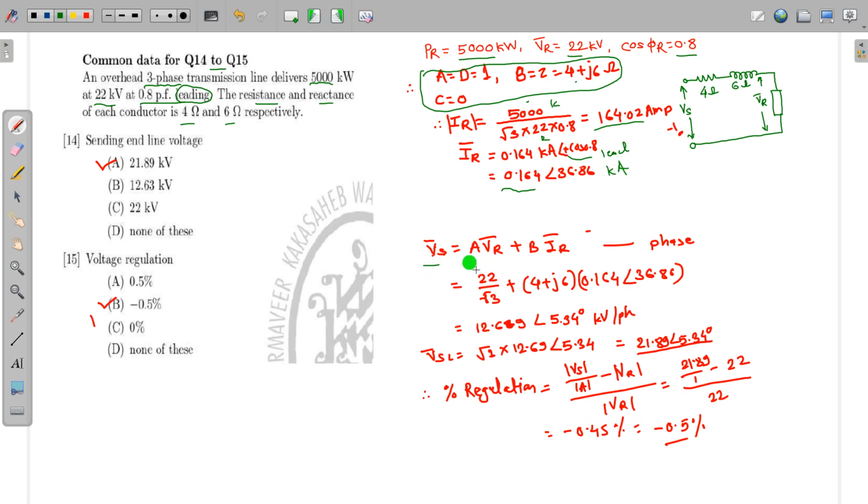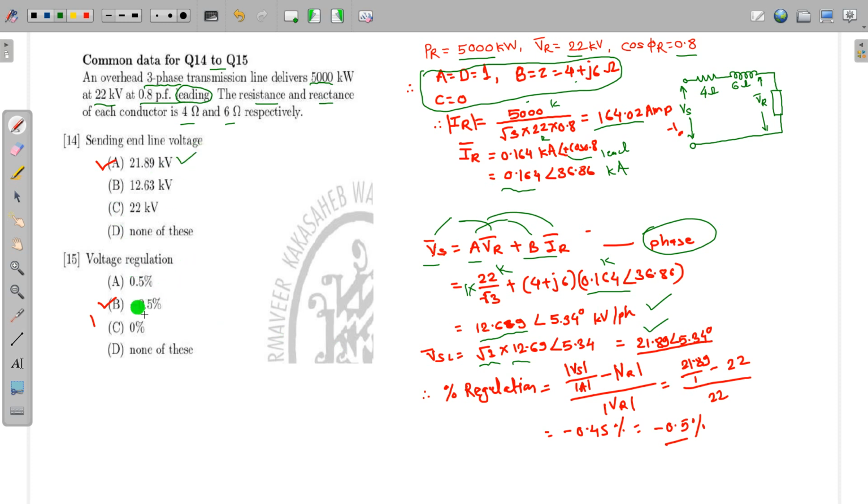So how to determine the Vs? Vs is equal to A VR plus B IR. These all are per phase values. Keep in mind, because ABCD parameters are per phase, Vs, VR, IR must be taken as per phase values. So A is equal to 1, VR is equal to 22 by root 3, plus B is equal to 4 + j6. IR is taken in kilo because VR is in kilo. If we calculate this, it will give you 12.689, but this is the per phase value, so we have to multiply it by root 3. Then it gives 21.81 at an angle of 5.3. So this is the sending end voltage.